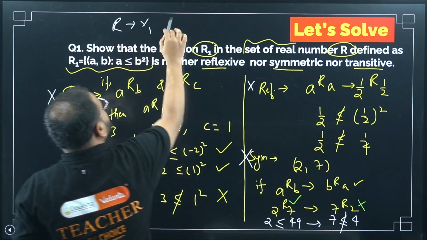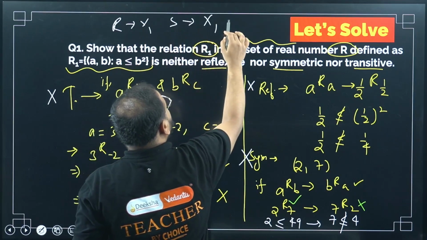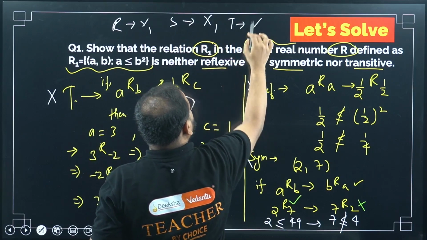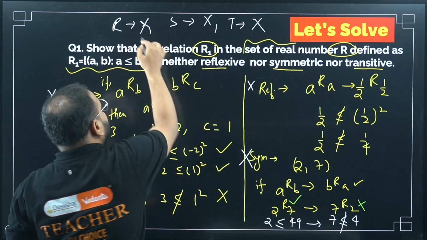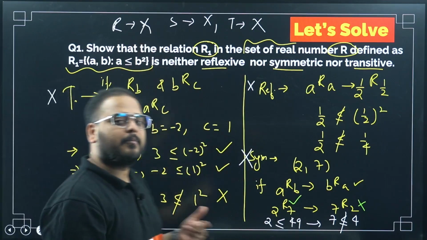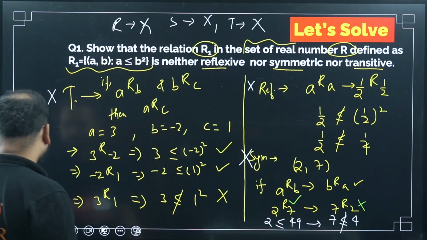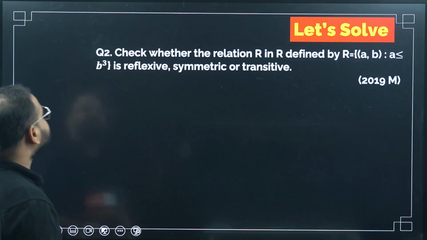Reflexive, no. Symmetric, no. And transitive, also no. So these are cancelled. None of these are valid. It is not reflexive, not symmetric and not transitive. Okay, moving on. Question number 2.